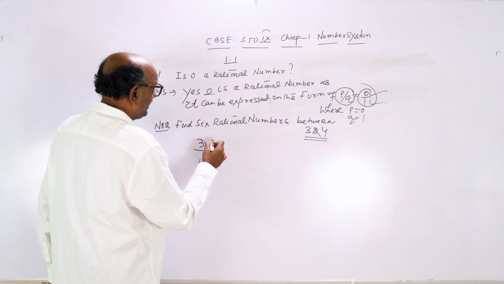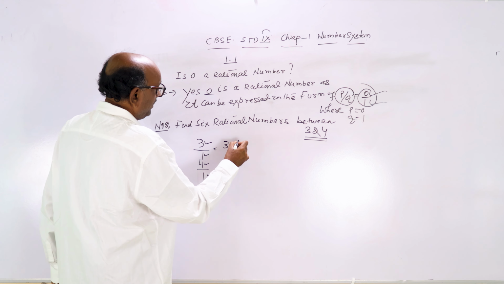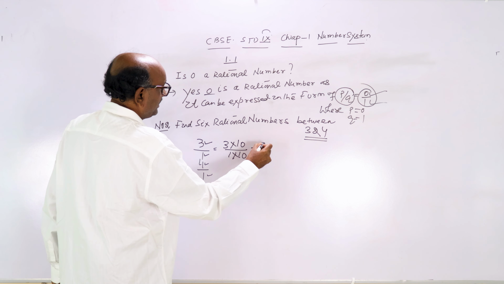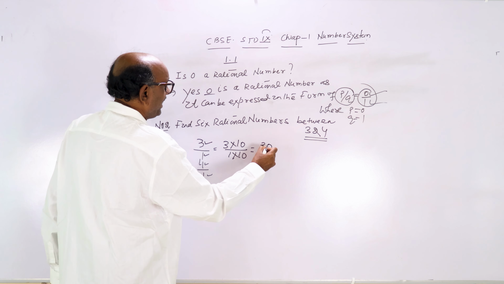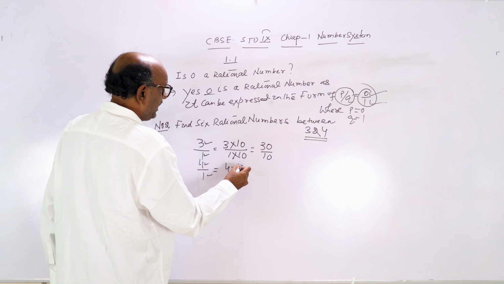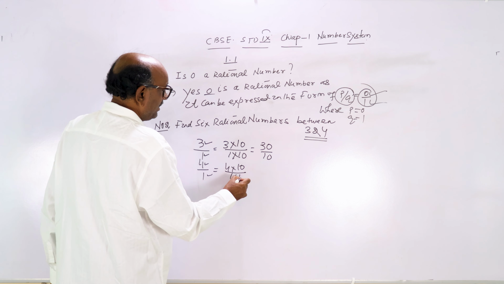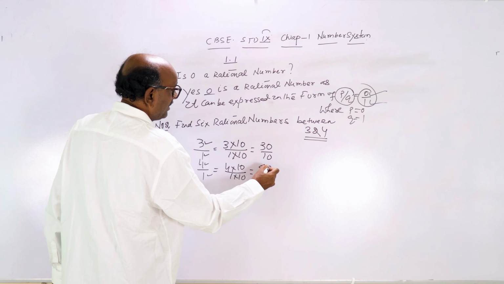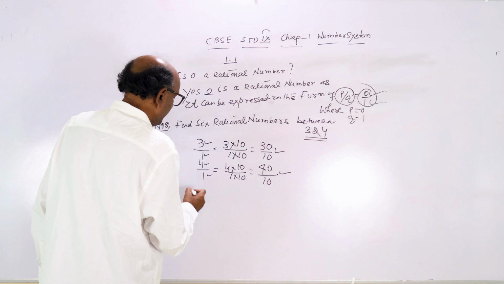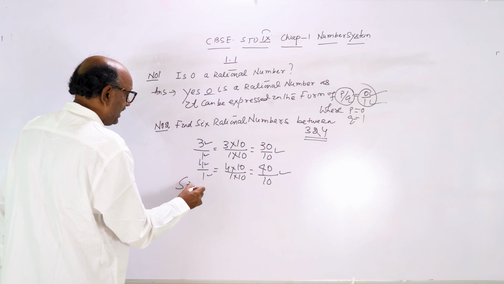Suppose we multiply by 10. So 3 by 1 is 30 by 10, and 4 by 1 is equal to 4 into 10 by 1 into 10, that is 40 by 10. Between 30 by 10 and 40 by 10, 6 numbers are there.